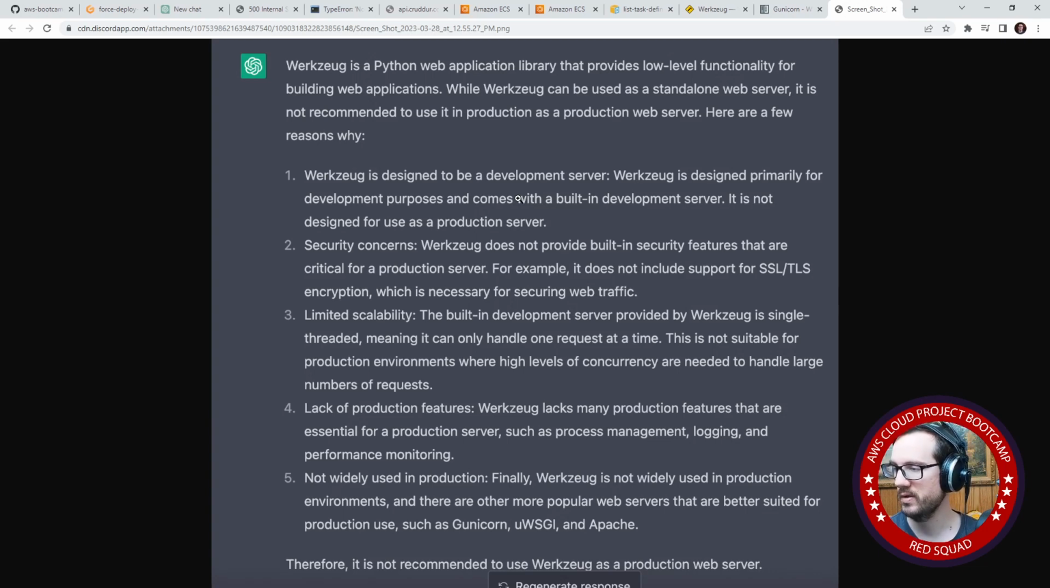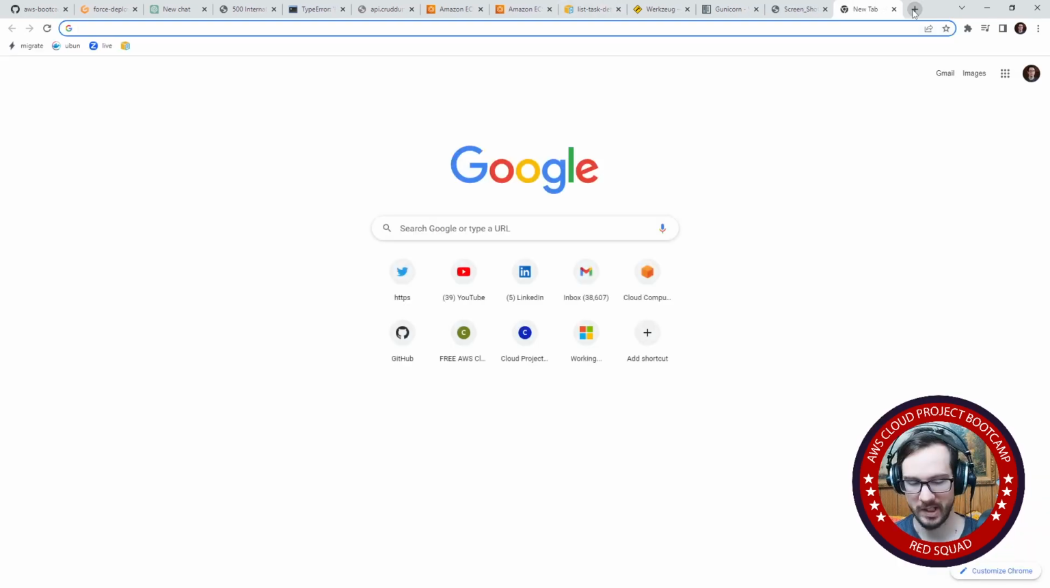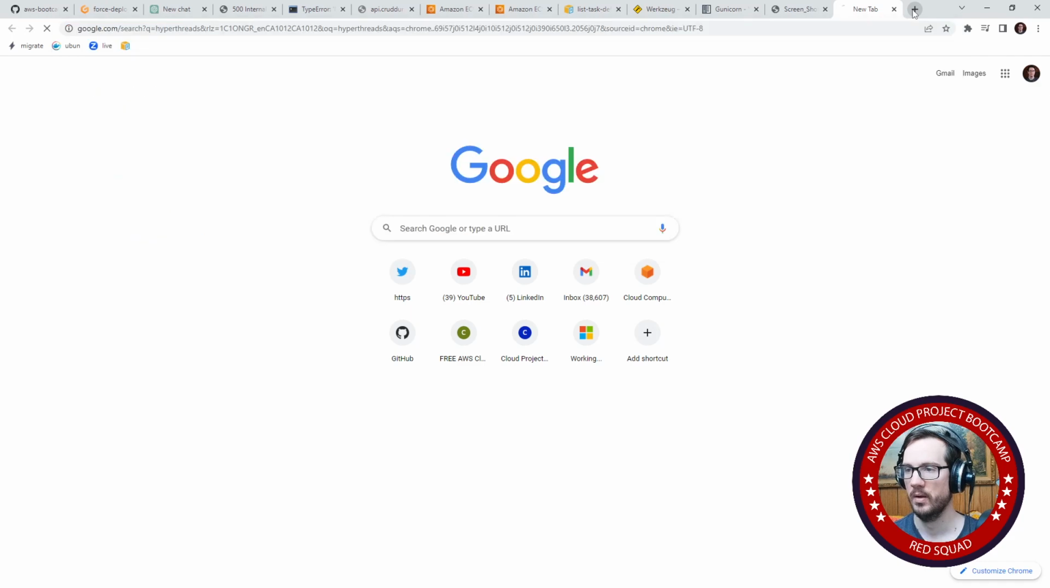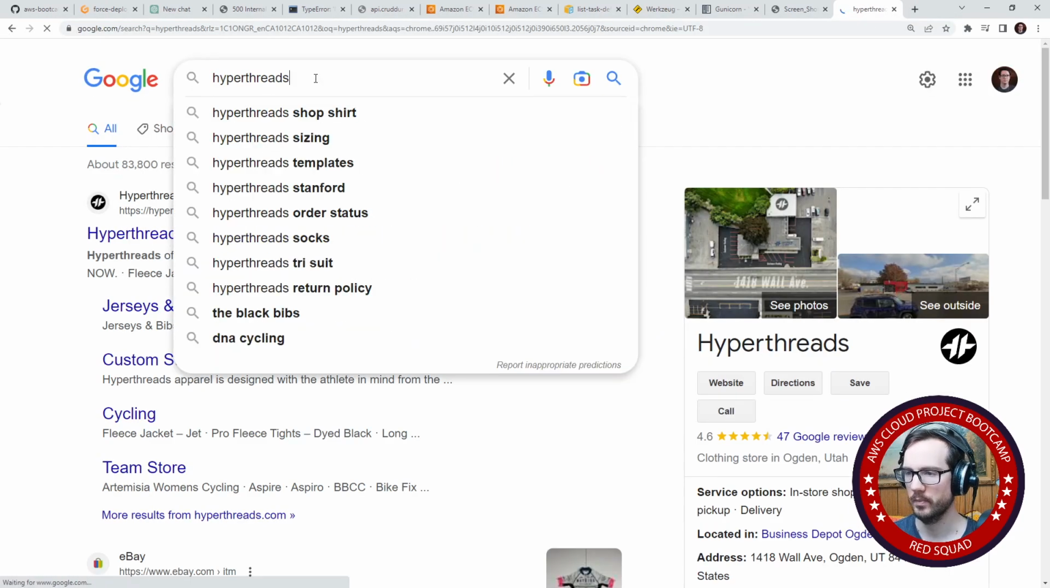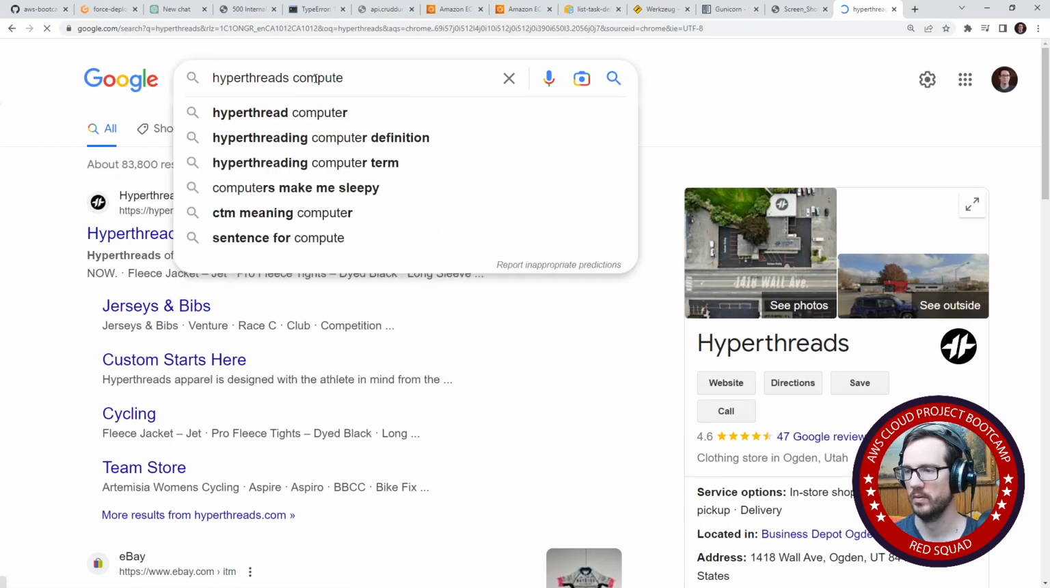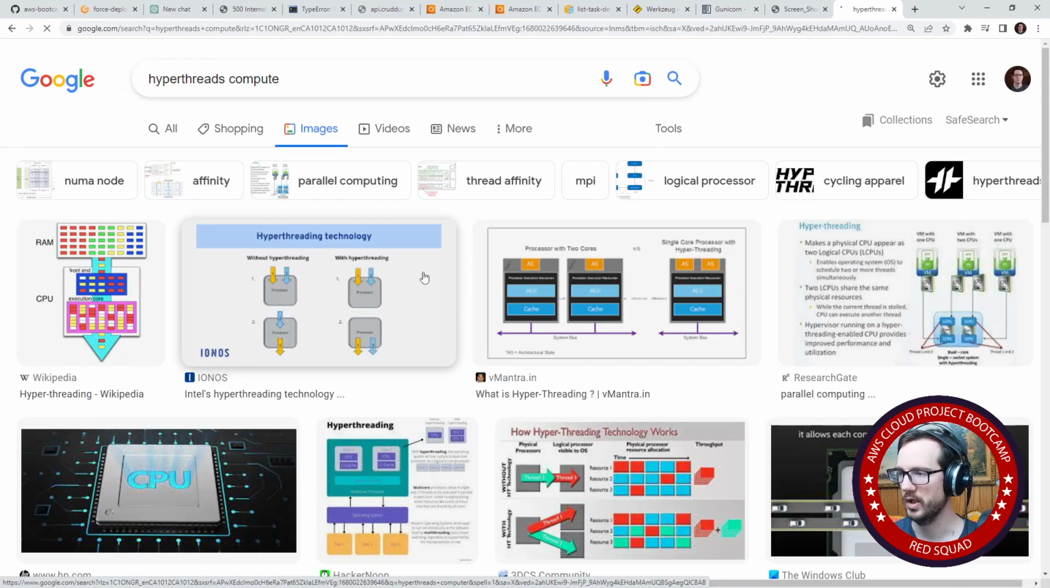Limited scalability. The built-in development server is single-threaded, meaning it can only handle one request at a time. This is not suitable for production environments where high levels of concurrency are needed to handle a large number of requests. This is dependent on the way our stuff is set up. So I think the way it works is that for each vCPU, you can only have a certain amount of hyperthreads. If you don't know what hyperthreads are, let's see if I can get an example one. Hyperthreads. Compute. And let's see if we can get something for an image here.